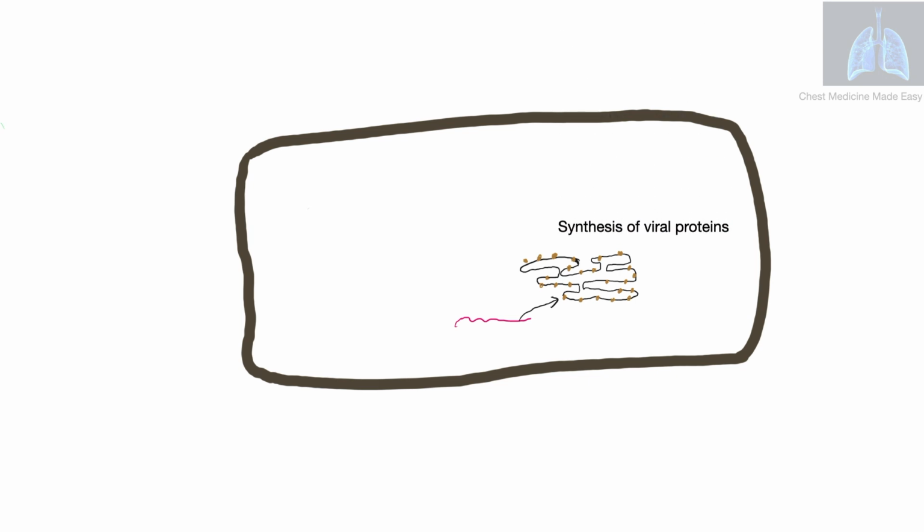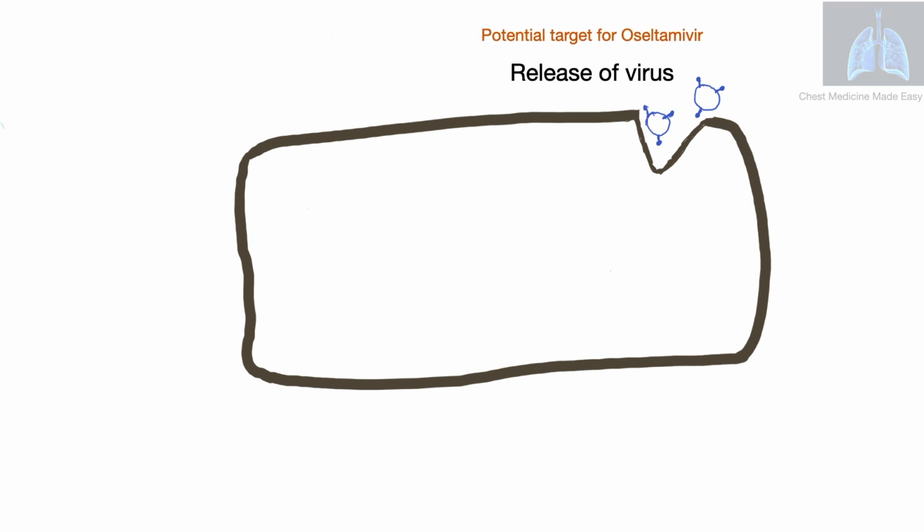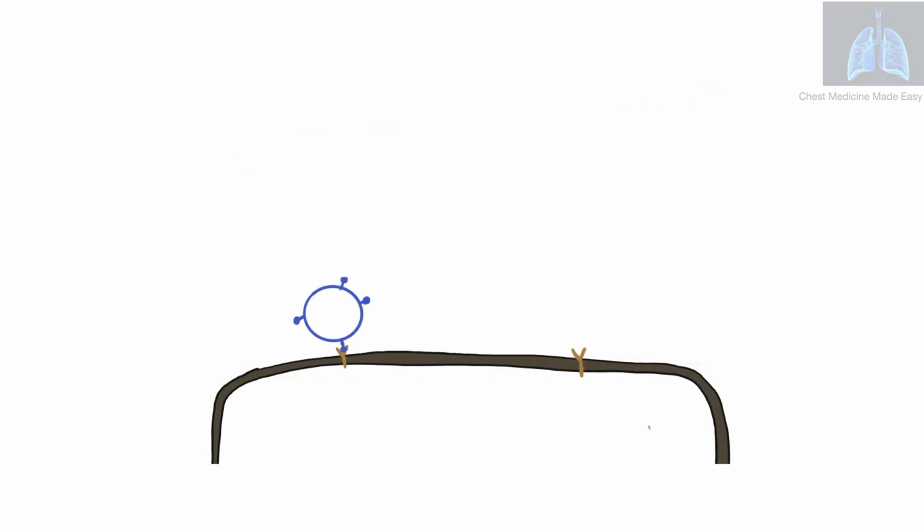These viral proteins are reassembled and taken out of the cell, and the virus particles are released to the environment. This is a potential target for oseltamivir. Now, once the virus particles are released, the other cells of the body may also get involved, and the process carries on.